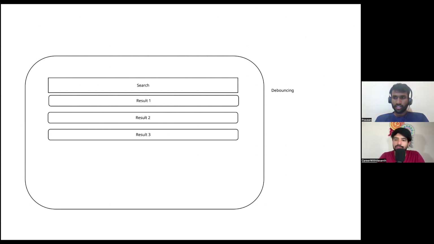As you told, whenever the user types something, we need to make an API call, get the data, and show it on the screen. That's the minimum that we need to do. What are all the ways with which we can optimize this? If you're building this autocomplete as a system, what are all the ways you think of optimizing it? One, you told debouncing, which is 100% correct. Anything else?